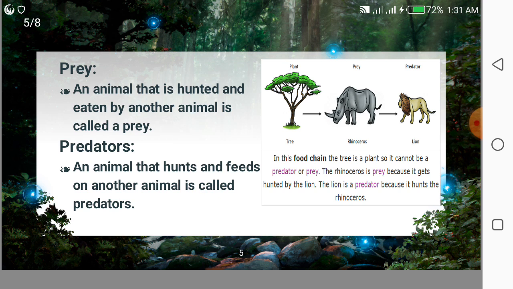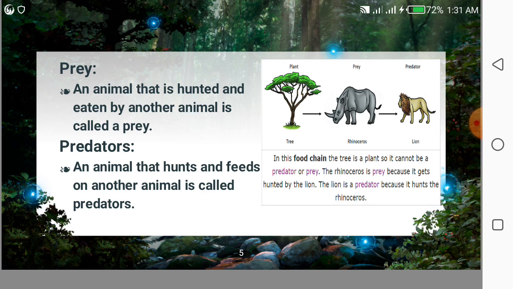So in this module, we are going to discuss prey and predator. An animal that is hunted or eaten by another animal is known as prey, and an animal that hunts and feeds on another animal is known as a predator. For example, we have a producer, a tree, and the consumers are the rhinoceros and the lion.